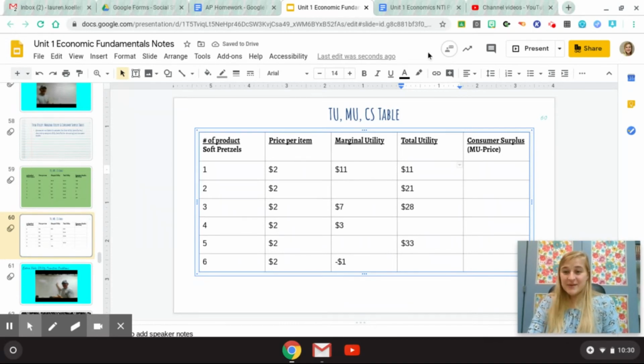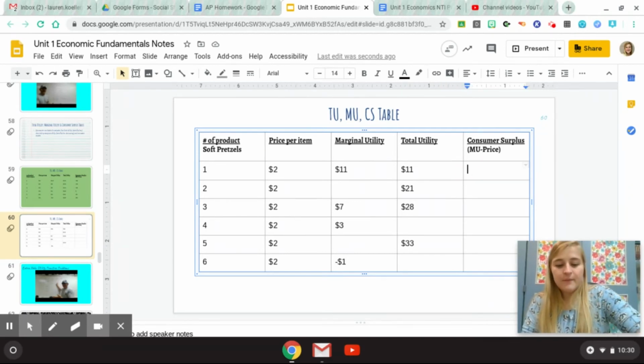Okay, next we have consumer surplus. It's a math problem. I've got it there for you. What is the marginal utility minus the price? What is my satisfaction minus how much it actually cost? My satisfaction, my utility was 11 minus 2. That is 9. Okay, so we add 9 right there.